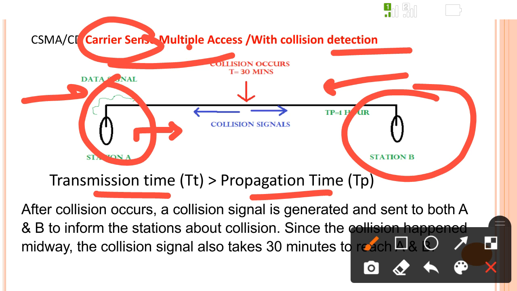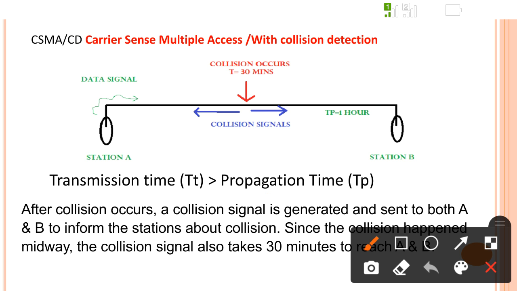Suppose the propagation time is 1 hour. One bit transferring from station A to station B requires 1 hour. The same for the other direction, because the speed of the data is the same.